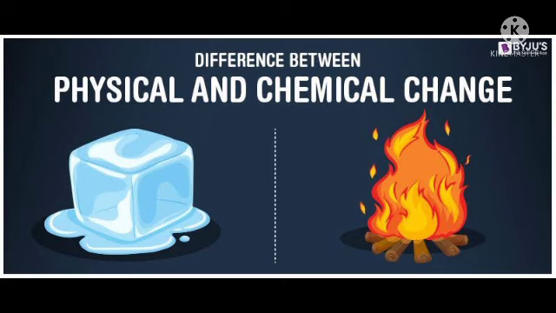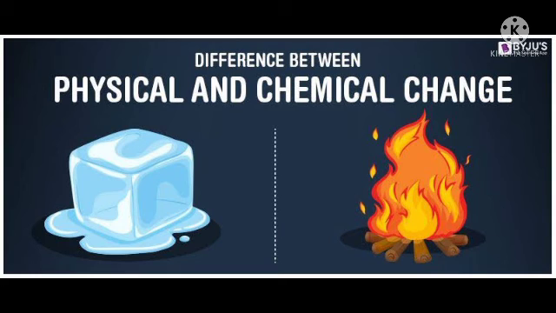First let us see what physical change is. There is no change in a substance even when it is changed from one state to another state or from one form to another form. For example, when ice melts, water freezes or water boils. Is there any change in the substance?